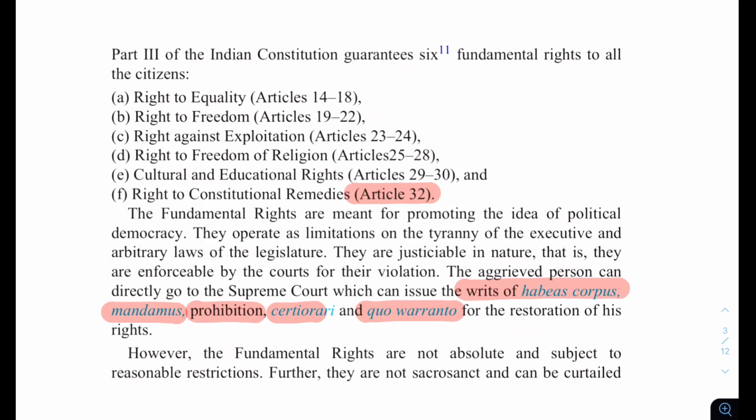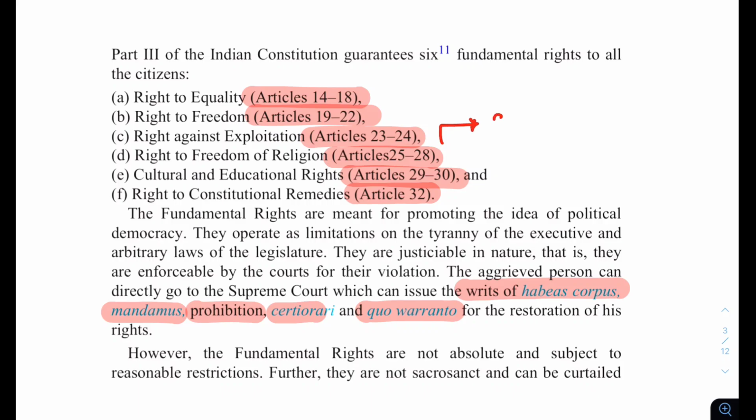But this is not the only thing you should do. At the same moment that we are covering this question, you should also have a look at the right to equality, right to freedom, right against exploitation, right to freedom of religion, and cultural and educational rights. For example, look at the right to religion.